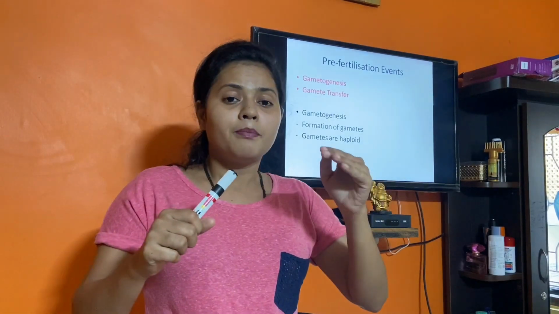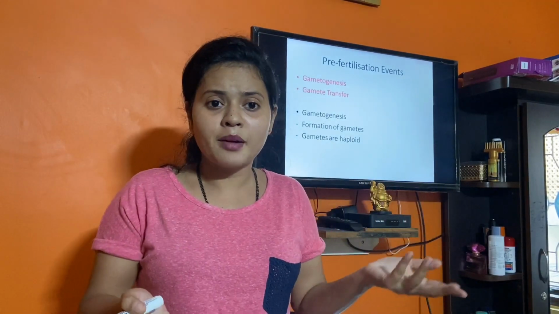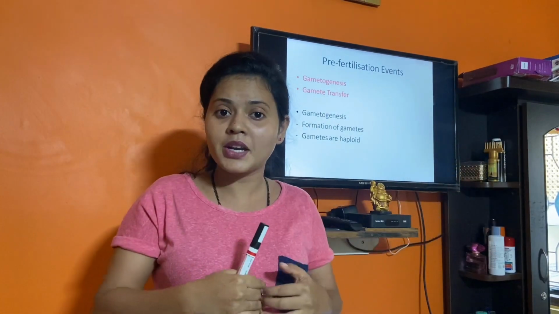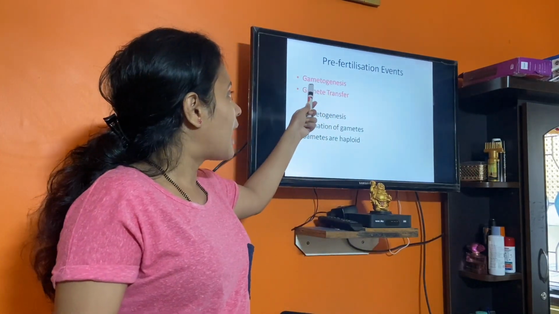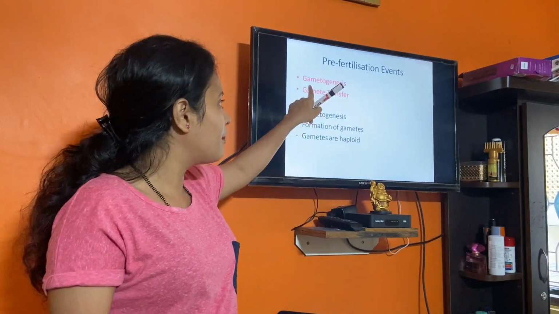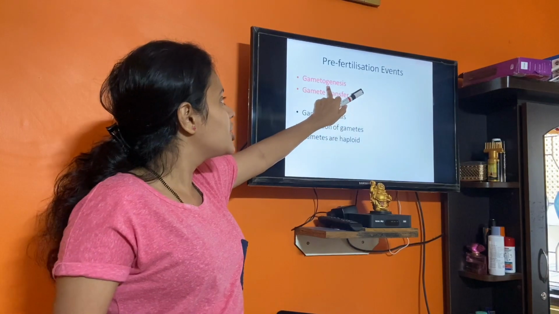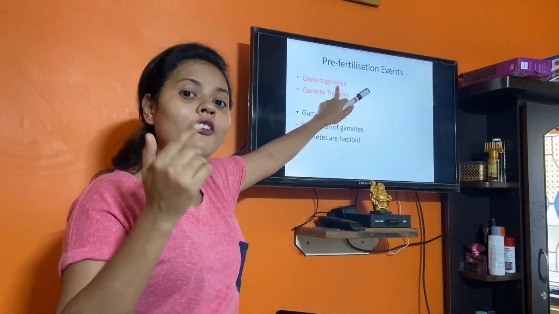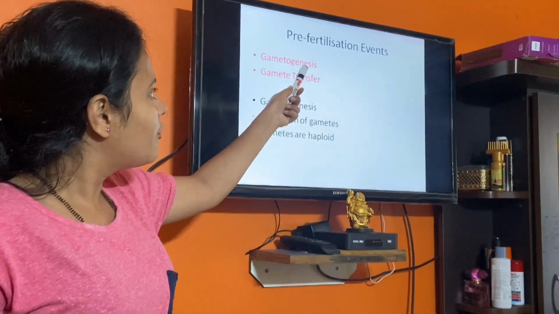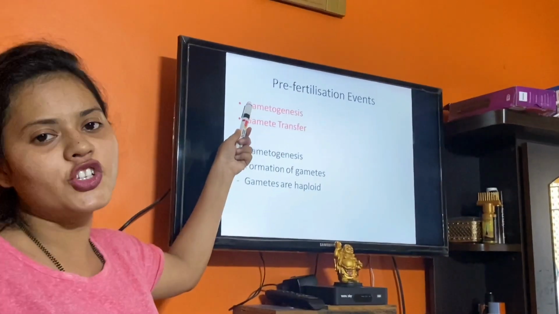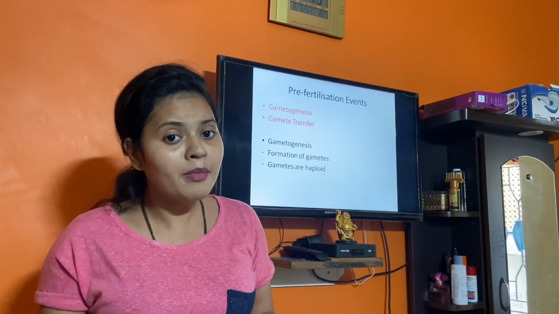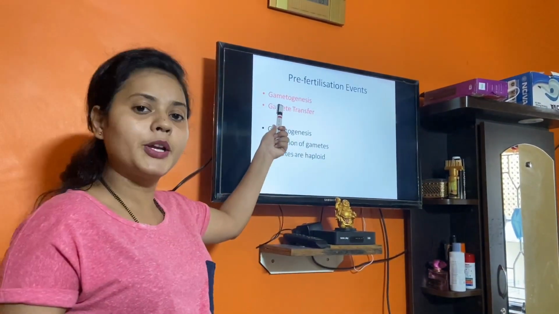Now before fertilization, what should happen? Gametes have to be formed. Very important, because once gametes have formed, then only they will be reuniting, right? So gametogenesis is the first step of pre-fertilization. Let us split this term. Genesis meaning formation. Remember this word, genesis meaning formation, and formation of gametes. So gametogenesis, very easy to remember. Formation of male gamete and formation of female gamete is nothing but gametogenesis.